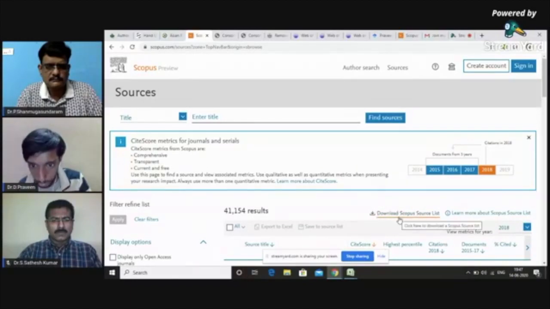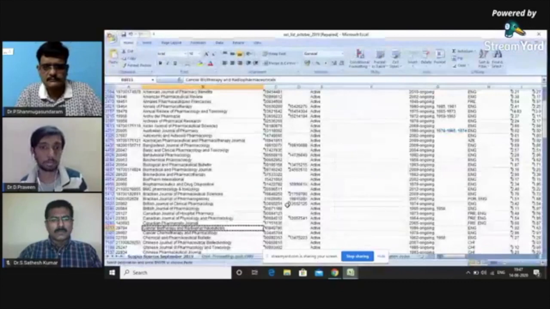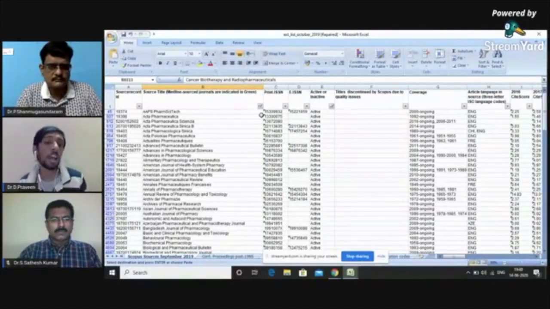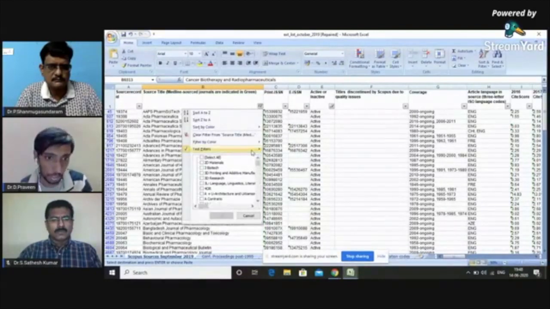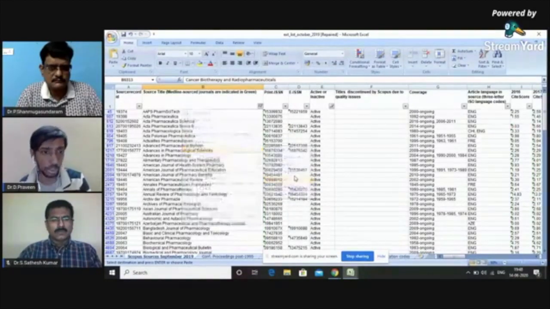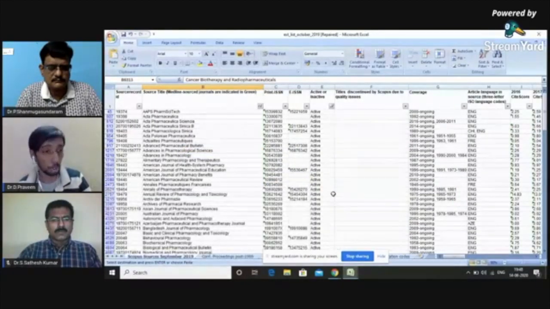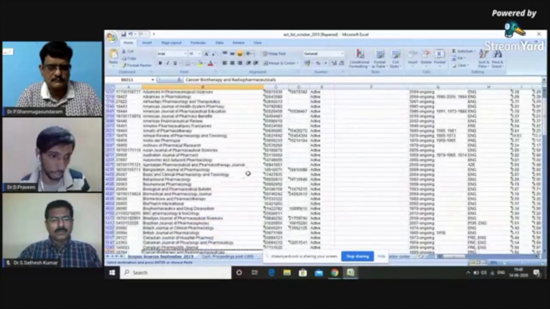We have an option for downloading. Once you download it, you will get an Excel sheet. You can see this Excel sheet has almost every journal that is indexed in Scopus. Here I have used some filters to include only the journals of pharmacology and pharmaceutical sciences, and make sure that you choose only the active journals. So here you can choose the journal depending upon your research.